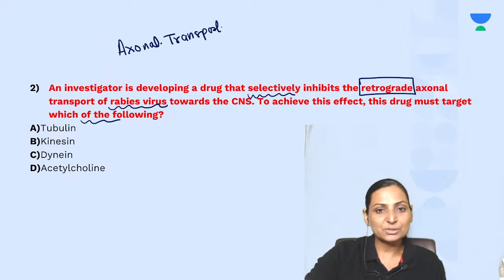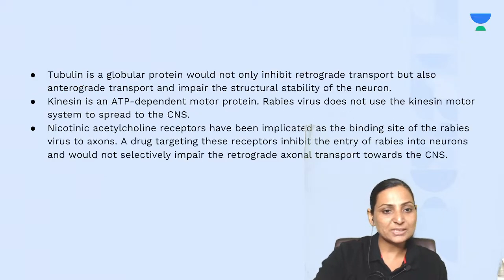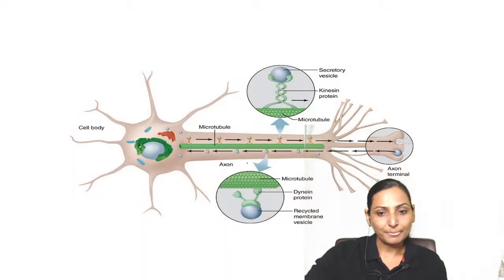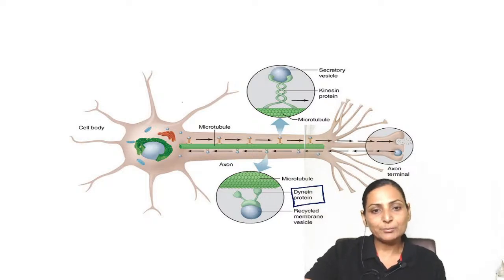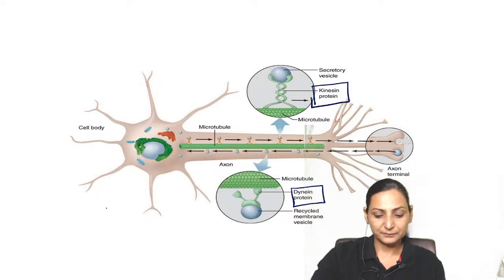And we know that the axonal transport is anterograde and retrograde. And when we are using retrograde, that is from the axon towards the cell, it is using a protein that is dynein. Whereas when we move from the cell body towards the terminal, we are using kinesin. Right? So this is again an important question.